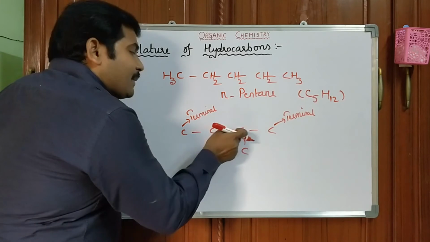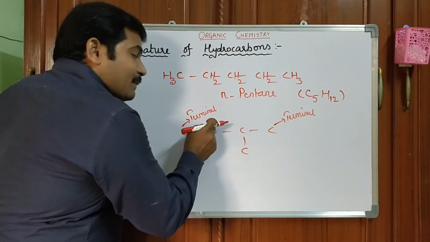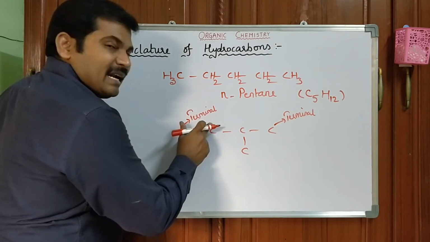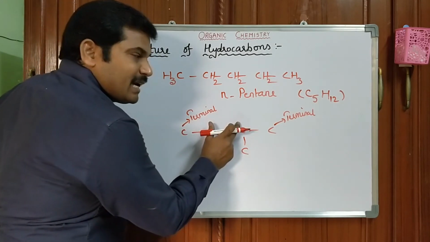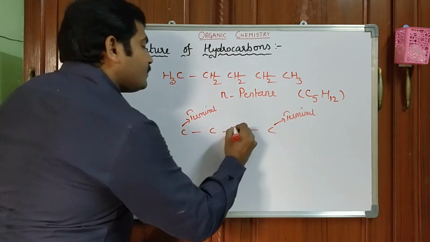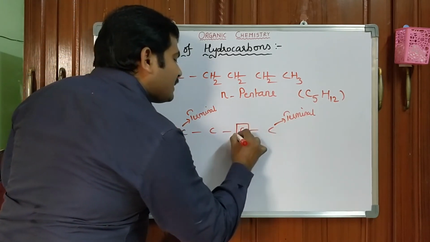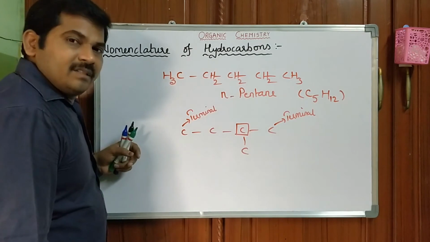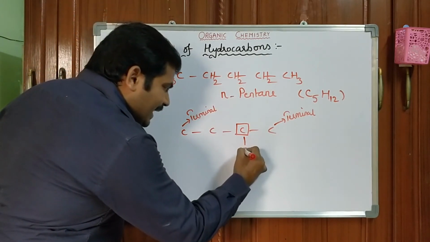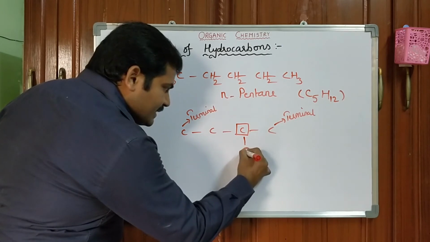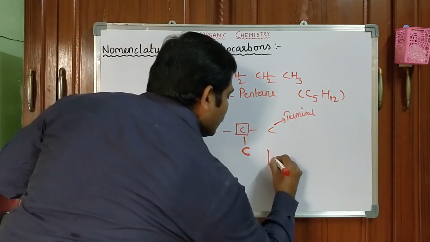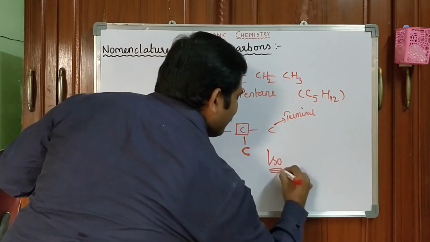The adjacent carbons are called subterminal or penultimate carbon atoms. Subterminal or penultimate. This is also subterminal or penultimate because it is adjacent to a terminal. If the penultimate carbon atom or subterminal carbon atom contains a single carbon as a substituent, such types of compounds are called isocompounds.